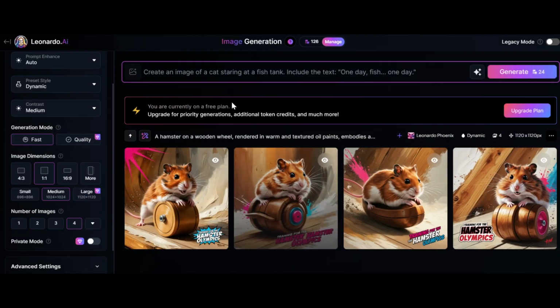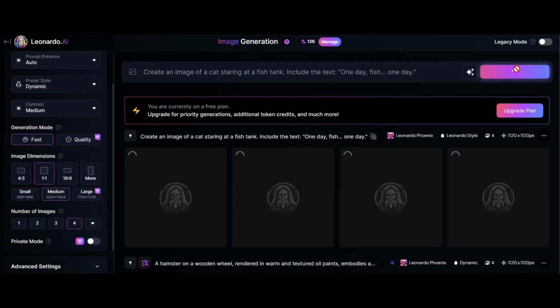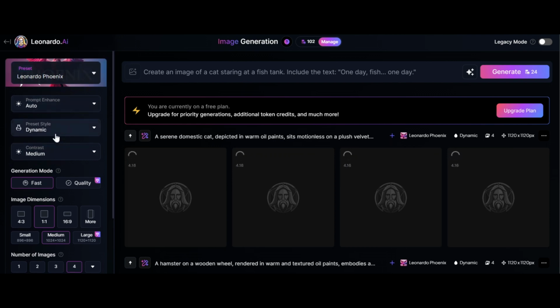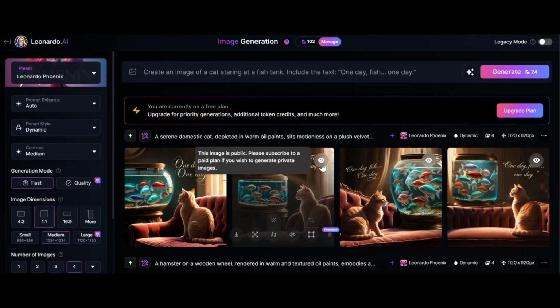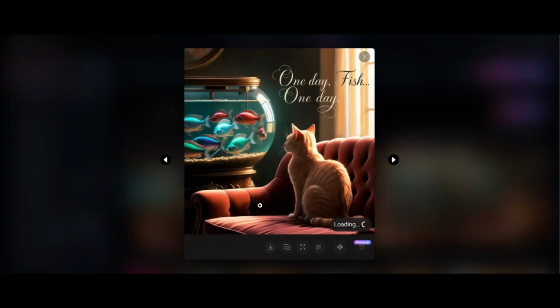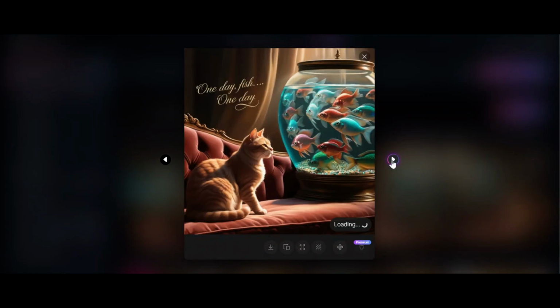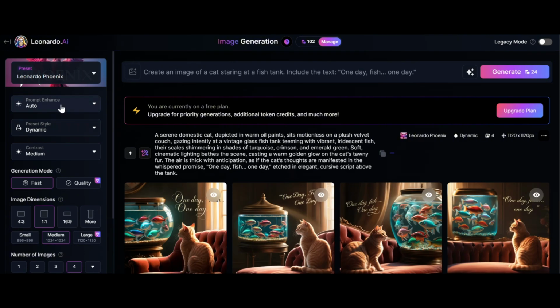Let's try another prompt. A cat is staring at a fish tank saying, "One day fish, one day." One tip to share is related to prompt enhance. If this is on, your prompt might be changed. Be sure the text is included in the prompt. Nicely designed text. To have full control, I will turn off the prompt enhance option.